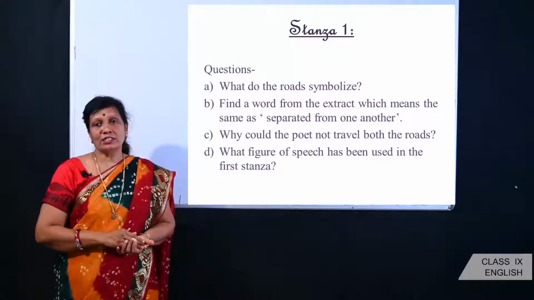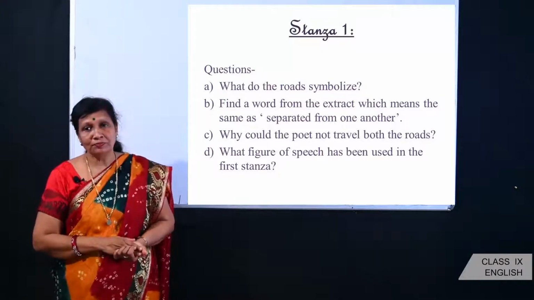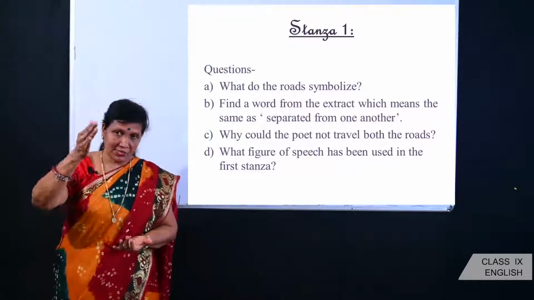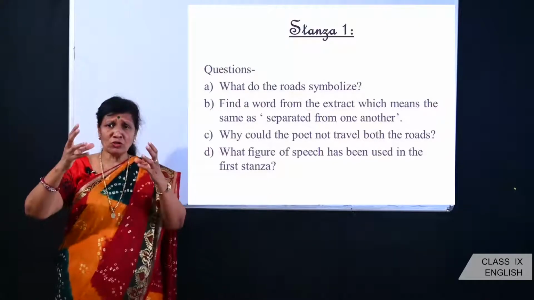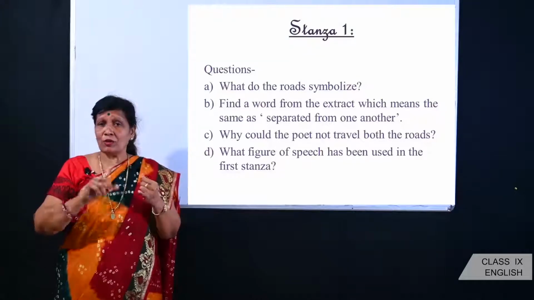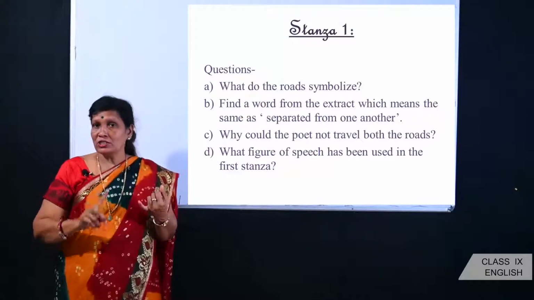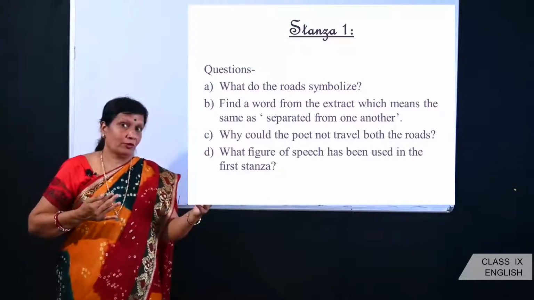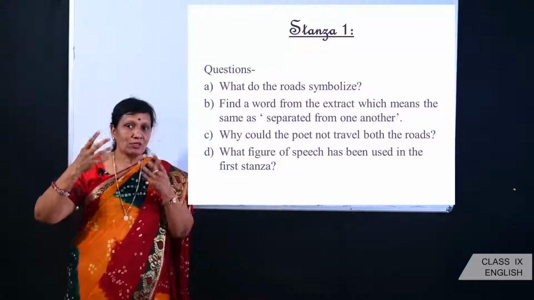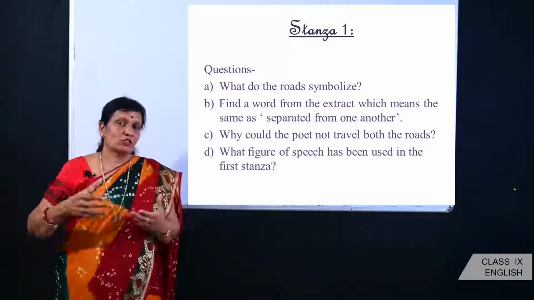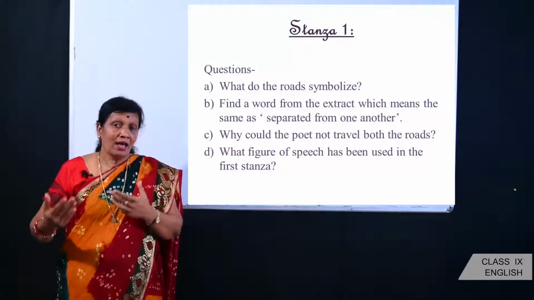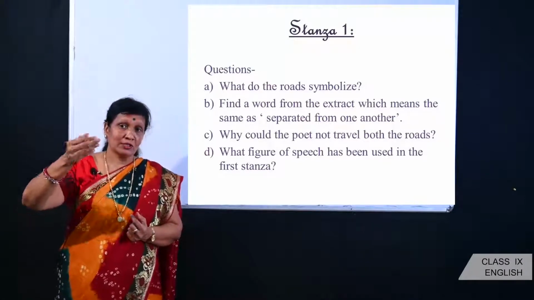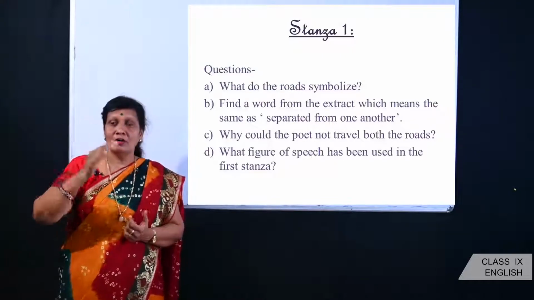And the last question is, which figure of speech has been used in the first stanza, or maybe sometimes they can ask you the above stanza when it is in your question paper. So if we see in the first stanza, it talks about 2 roads diverged in a yellow wood. So here the figure of speech is metaphor, right? The roads have been compared to the opportunities or choices in life. Okay, and also there is imagery in the first 4 lines, also in the other parts, but here we are talking of the first 4 lines.